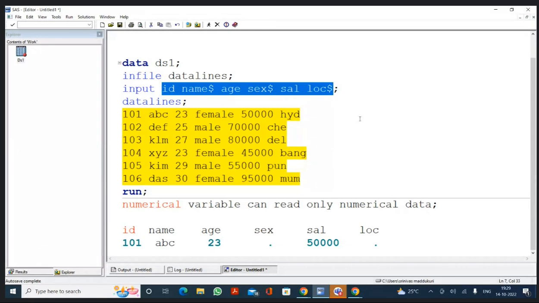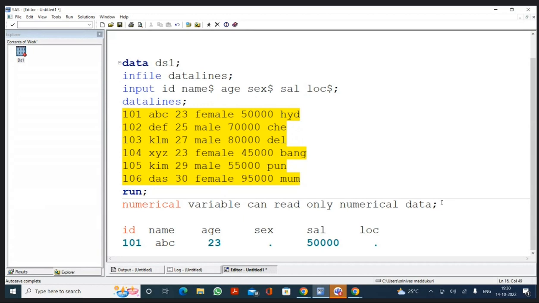By the dollar symbol. Very good. If you do not have a dollar symbol, it is a numerical variable; if you have a dollar symbol, that is a character variable. So name is a character variable, sex is a character variable, location is a character variable. So ID, age, and salary are numerical variables.